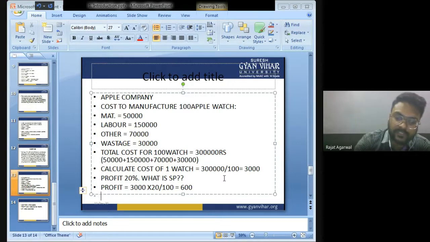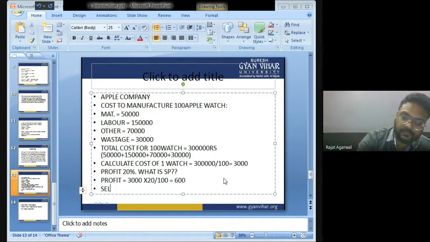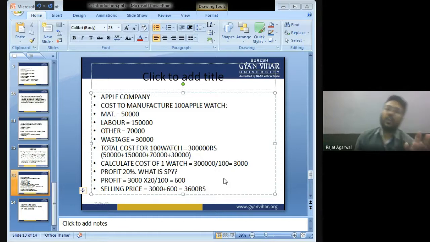Then what will be the selling price? Selling price is 3,000 plus profit 600. So the selling price is 3,600 rupees. How have I been able to calculate the selling price?